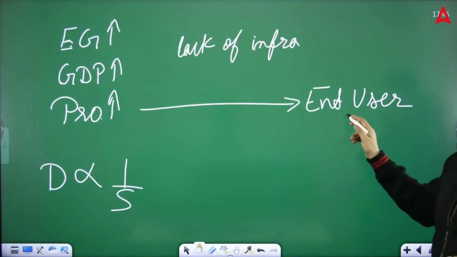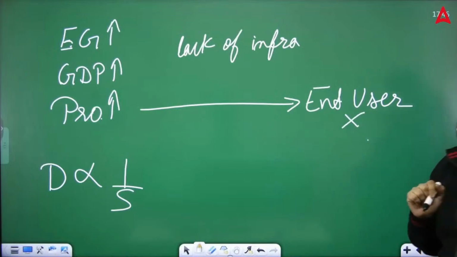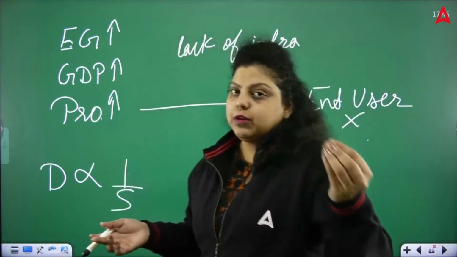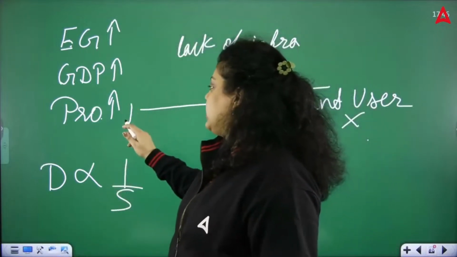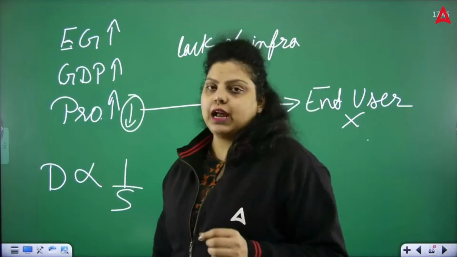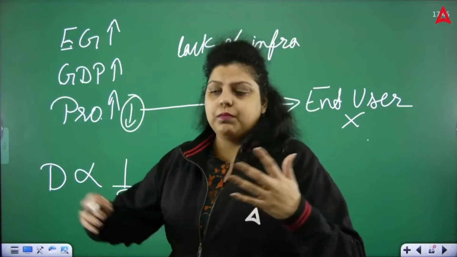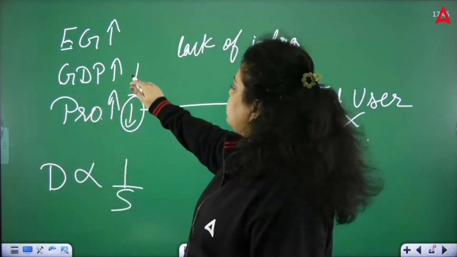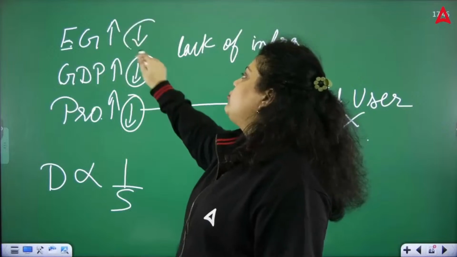And if you are not capable of delivering goods to the end user, then what's the sense of producing more and more goods? If you are not able to deliver, you will decrease your production somehow, because you are not able to make it reach the end user. You have a pile of stock of your goods and services, so you will reduce production. That reduces your GDP and that reduces your economic growth.